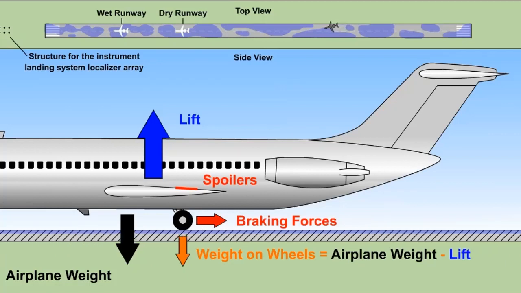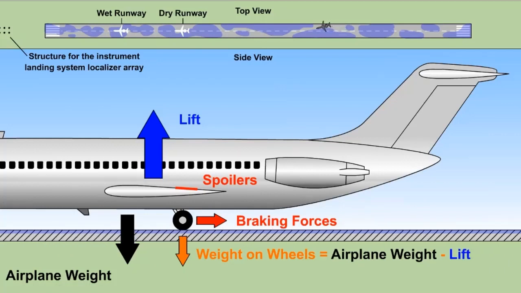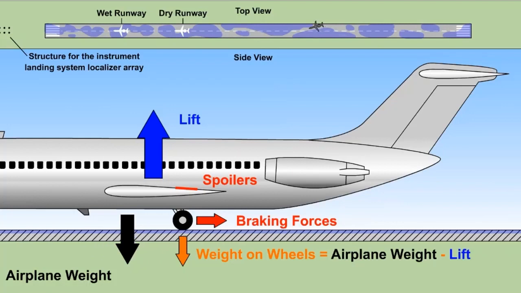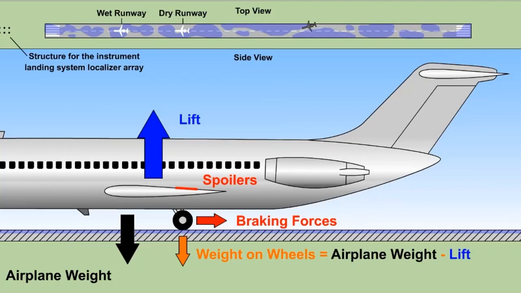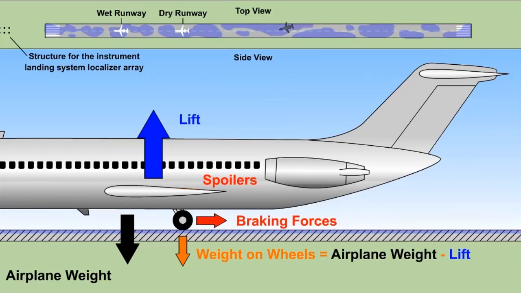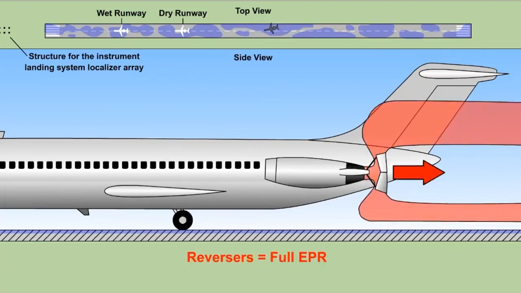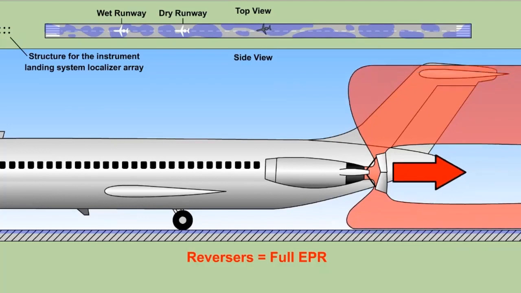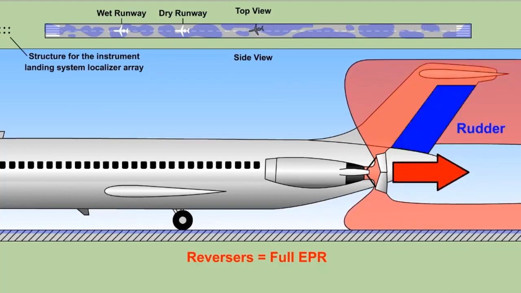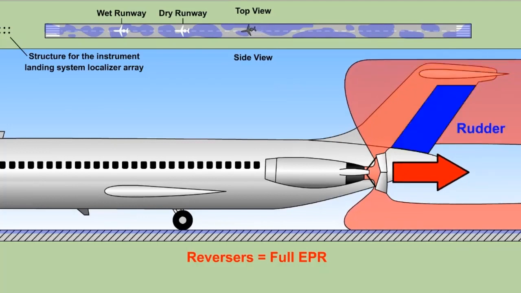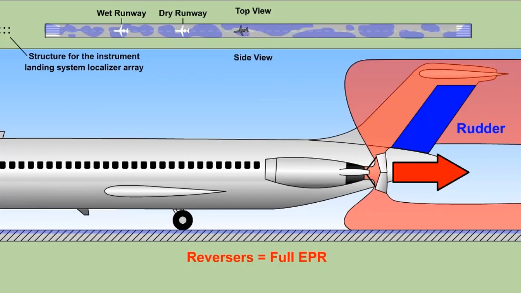As a result, the airplane was blown to the right side of the runway by strong crosswinds. The captain tried to control the airplane by applying what would have been the appropriate rudder input. However, the thrust reversers had been deployed and the engine EPR set to near maximum value. The efflux from the thrust reversers completely blanked the vertical fin and rudder, degrading their effectiveness.